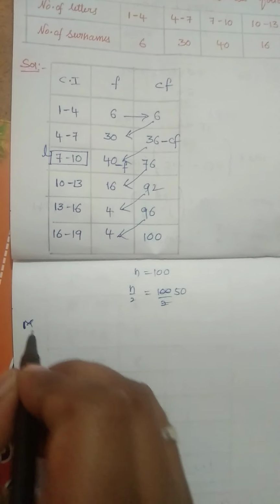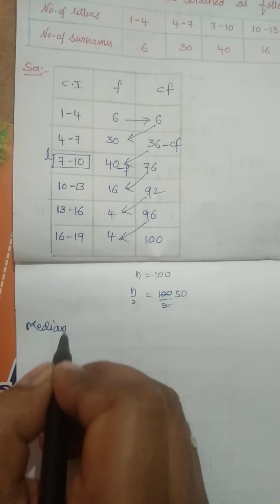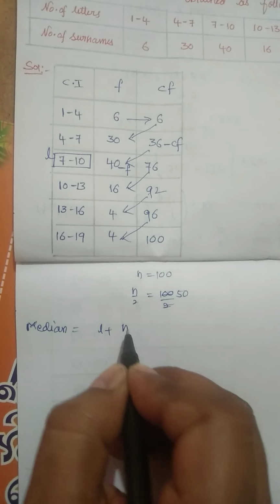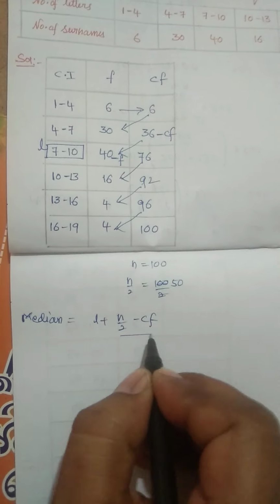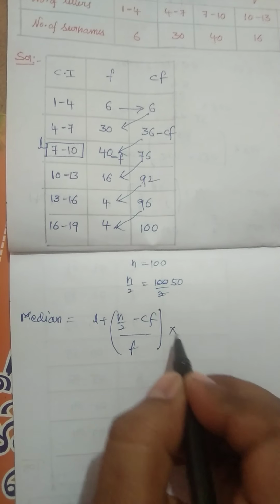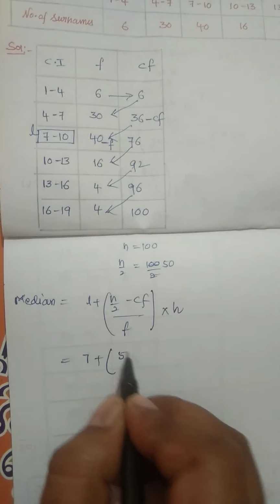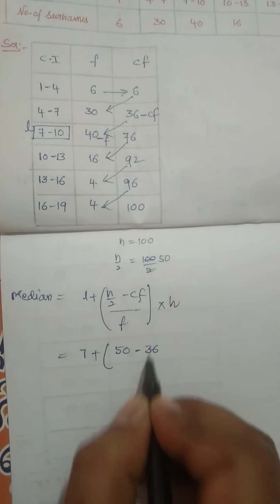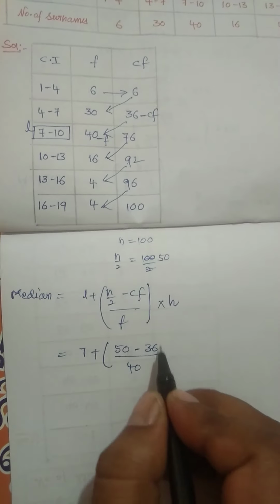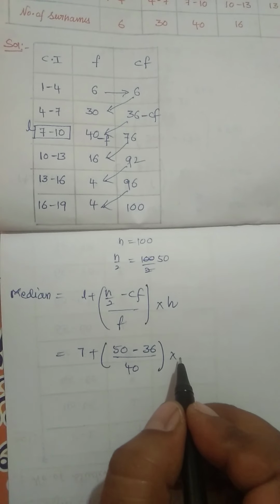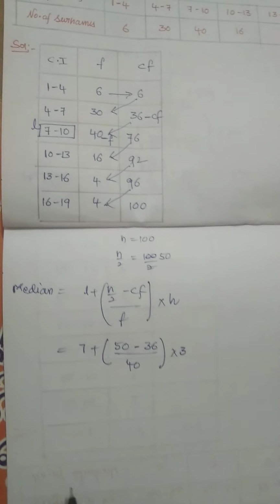So what is the formula to find the median? Median equals L plus (n by 2 minus CF) by f, into h. As L value is 7, n by 2 value is 50, CF is 36, frequency is 40, and class size is 3.